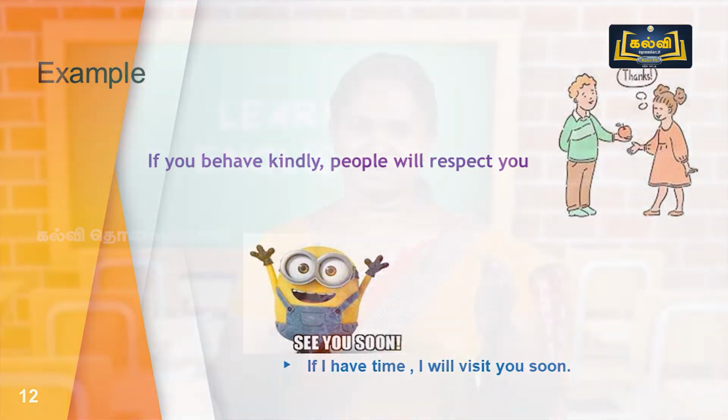Only if the if clause occurs can the result happen. That is why it is called a conditional clause. See the next example.